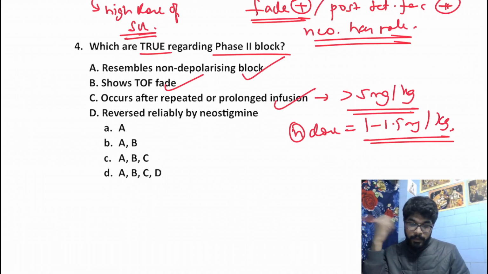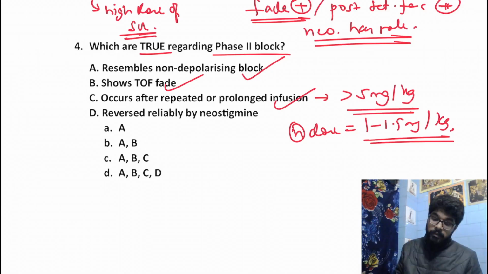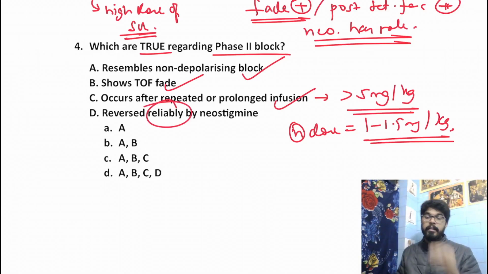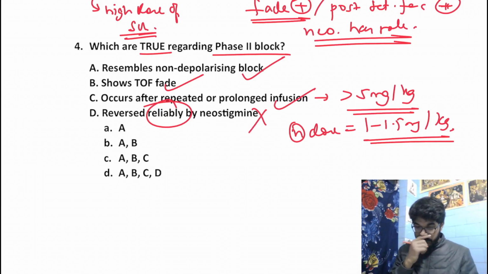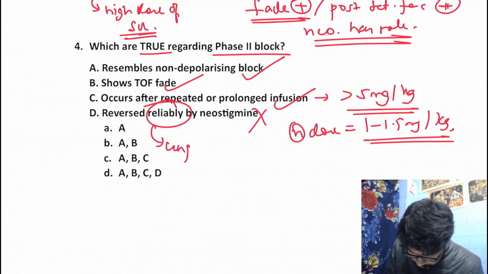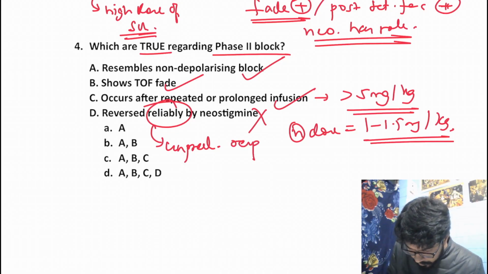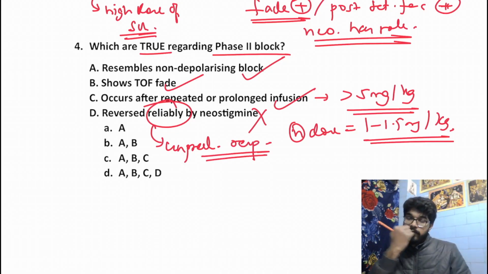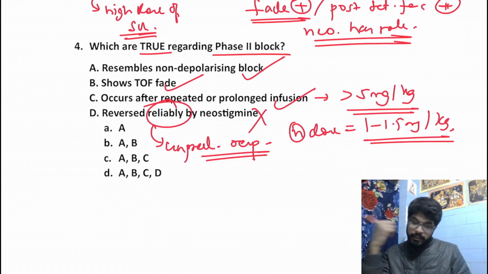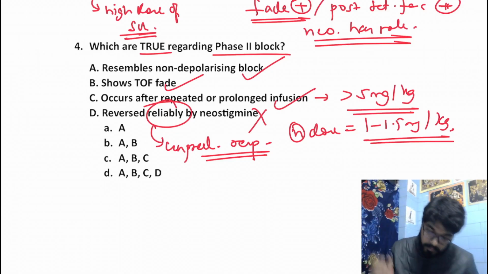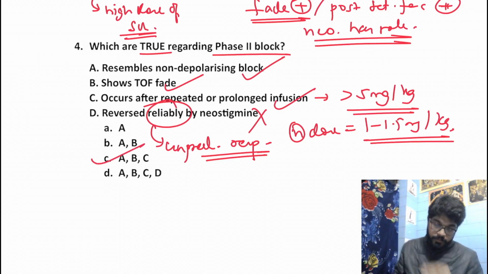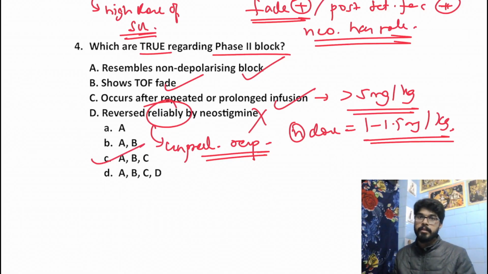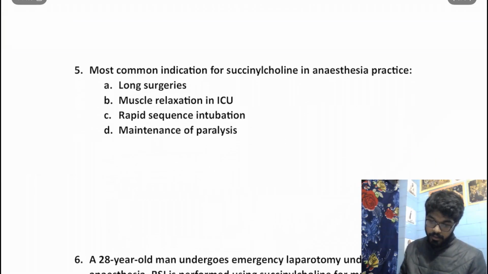And reversed reliably by neostigmine, this exact term reliably makes the statement false, because of this unpredictable response. Theoretically, neostigmine should have reversed a phase 2 block, but practically we get a very unpredictable response. That's why we do not use it. So the answer over here should be A, B and C. Option C should be our correct answer. Moving on to the next question.